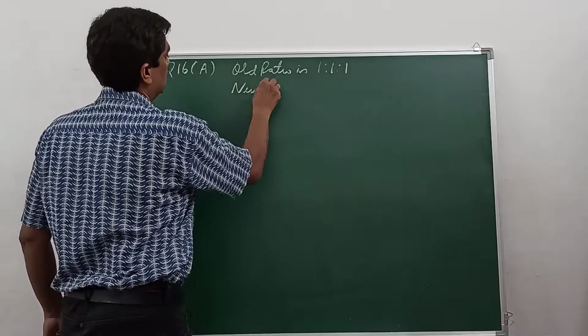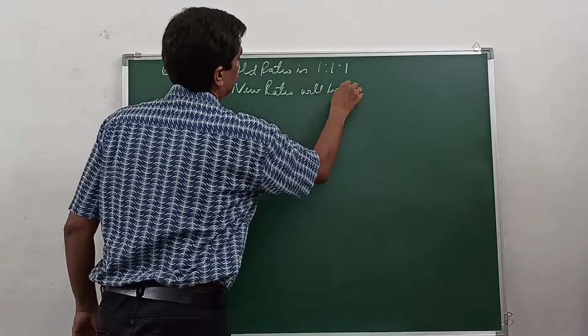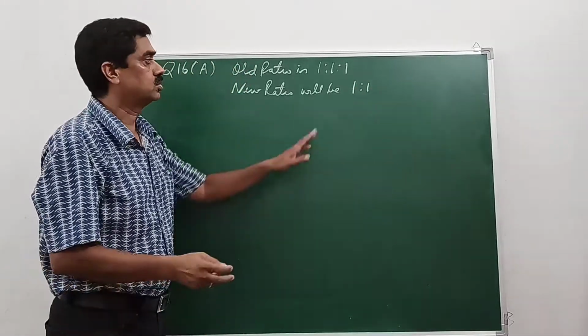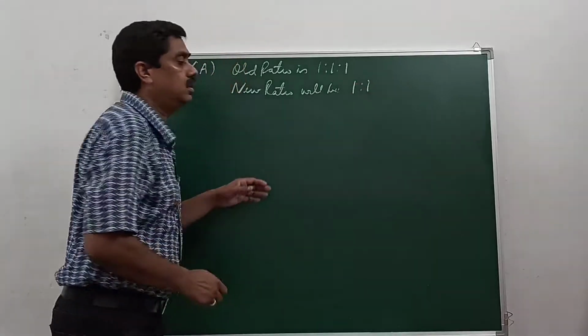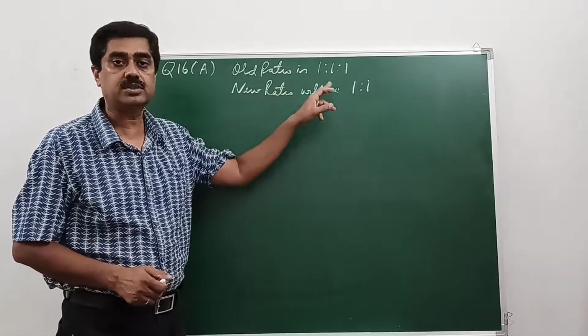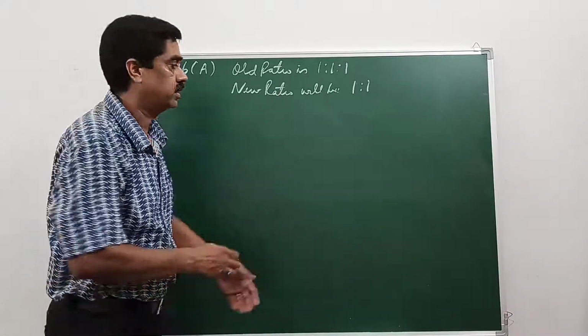New ratio will be, on Z's retirement, 1:1, because no other information is given in the question, so the remaining will be the new ratio. Now I told you earlier, new ratio minus old ratio of the remaining partners will remain the same, but let's verify it. In other questions, do not do that.